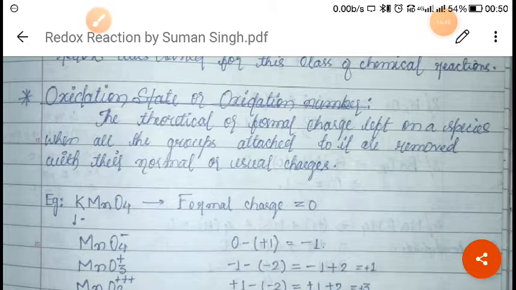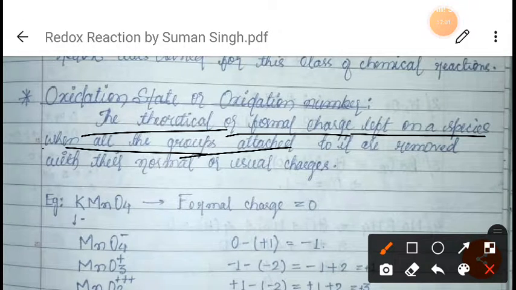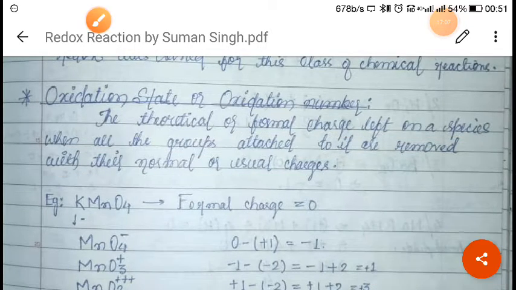So oxidation state or oxidation number, don't get confused on that, both are the same. So we will see what is oxidation number. Oxidation number is just a theoretical or formal charge left on the species when all the groups attached to it are removed with their normal or usual charge, right?